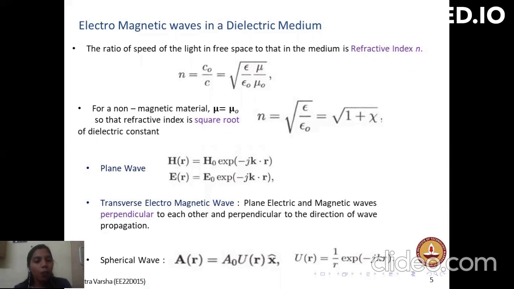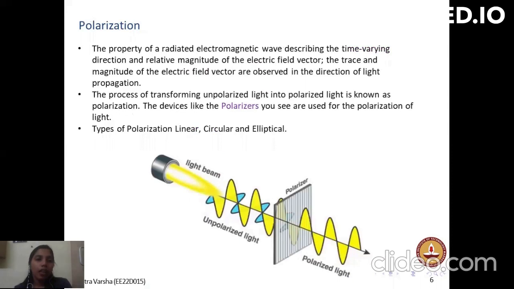The basic forms of waves which are present in electromagnetics are plane wave, where electric field and magnetic field are perpendicular to each other, and spherical wave, where it depends upon the distance at which it is traveling.